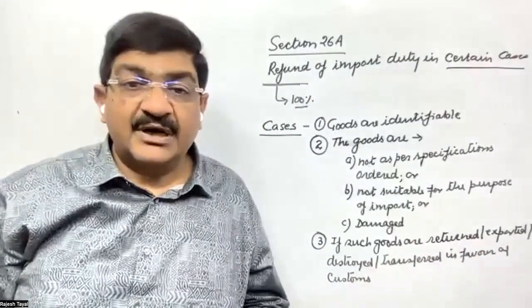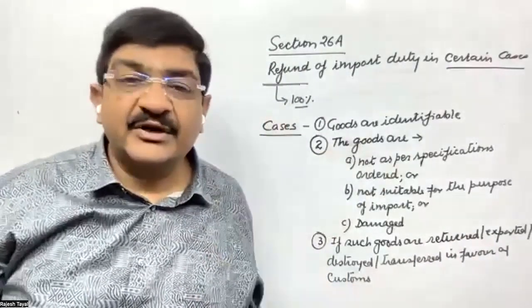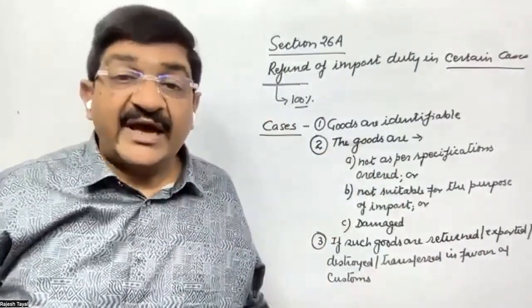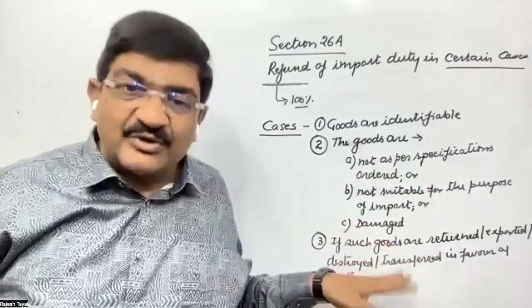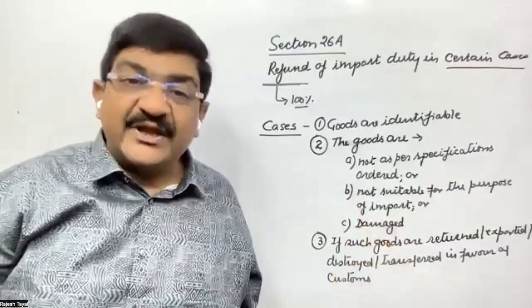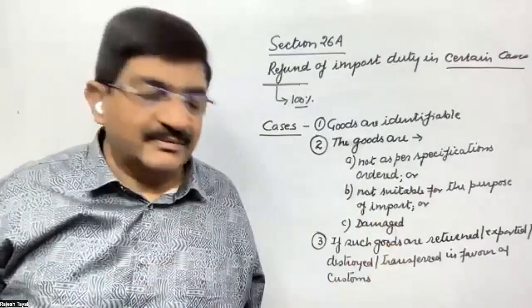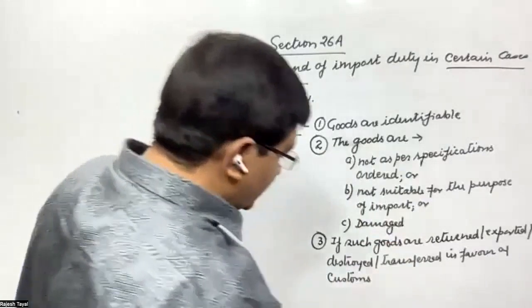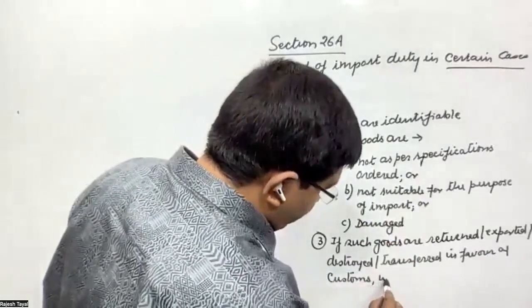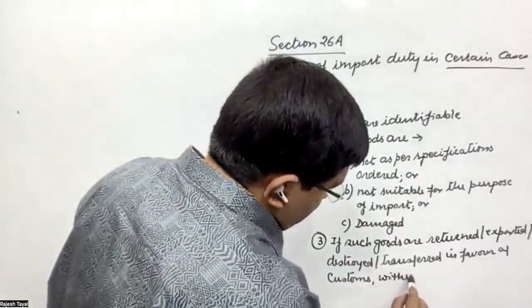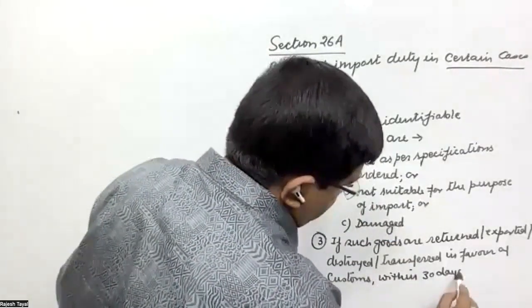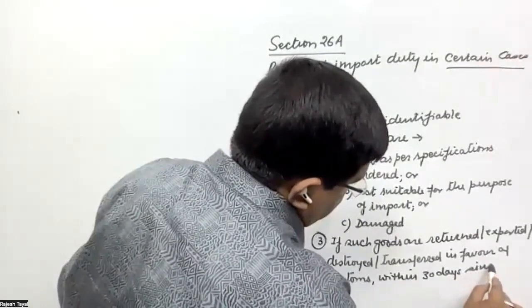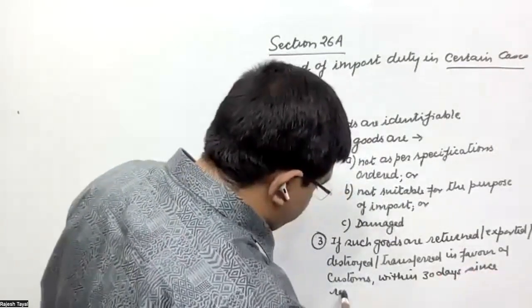Options are either returned to the same person, exported to another person, destroyed as per the rules, or transferred in favor of commissioner, right? That too within 30 days since removed.